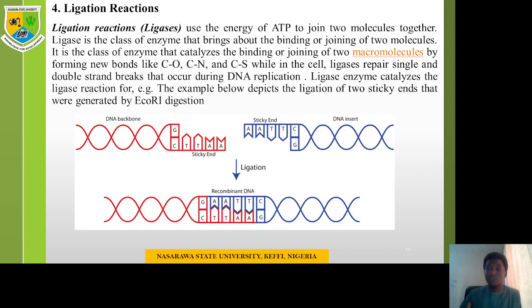While in the cells, ligase repairs single and double strand breaks that occur during DNA replication. Ligase enzymes catalyze ligation reactions. For example, the example below depicts the ligation of 2 sticky ends that were generated by E. coli. This is a DNA gene, that's the DNA component of E. coli, Escherichia coli, which is a microorganism.